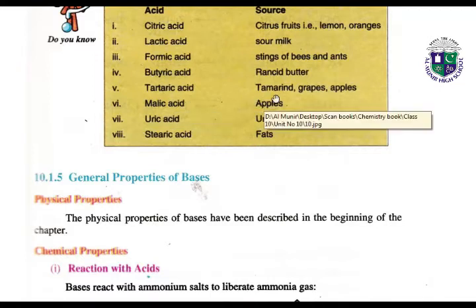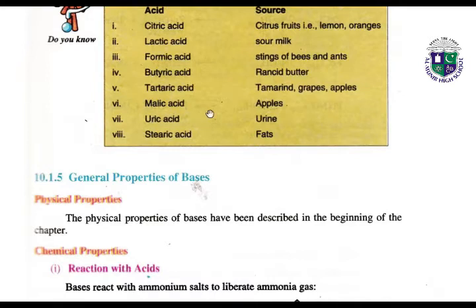Tartaric acid is found in grapes and apples. Malic acid is found in apples. Uric acid is found in urine, and stearic acid is found in fats.